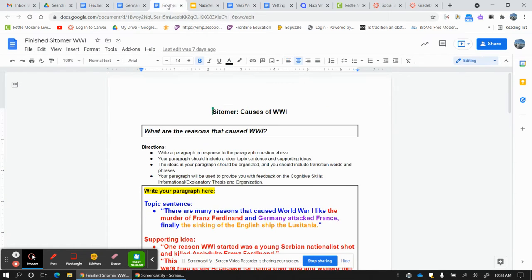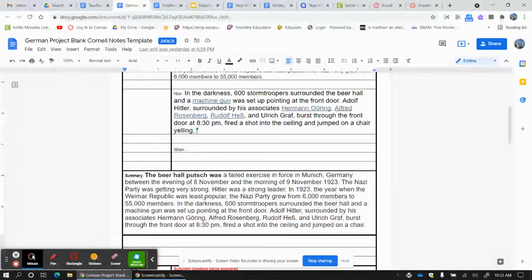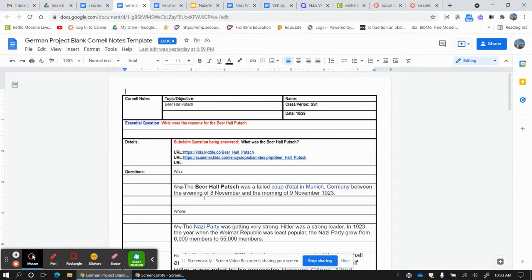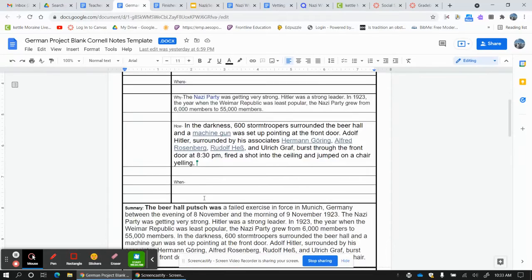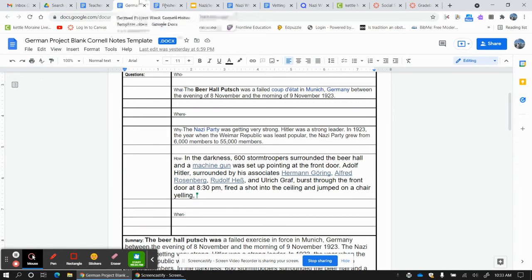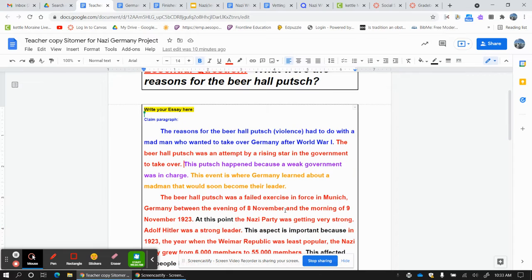So let me show you what I mean. My next question has to do with why it happened and how it affected Germany. So here's what I wrote for this subclaim sentence. The Beer Hall Putsch was an attempt by a rising star in the government to take over. Once again, I took my question, what was the Beer Hall Putsch, and added a few more words to make it a sentence.